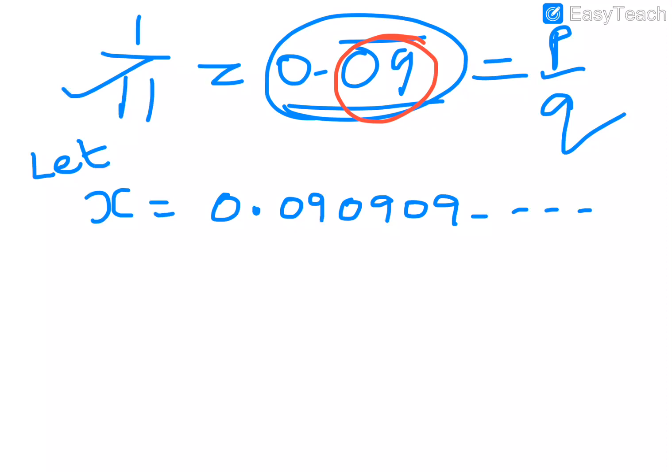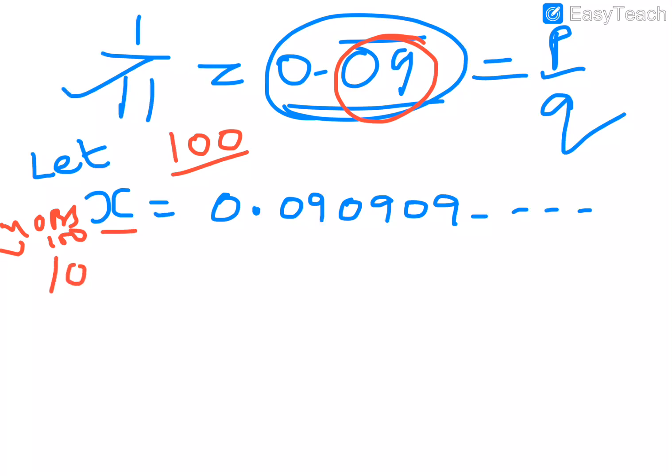Since 2 digits are repeating, we have to multiply it with 100. If 1 digit is repeating, we will multiply it with 10. If it is 3 digits, then 1000. So here in our case, it is 2 digits, so we will multiply both sides with 100.